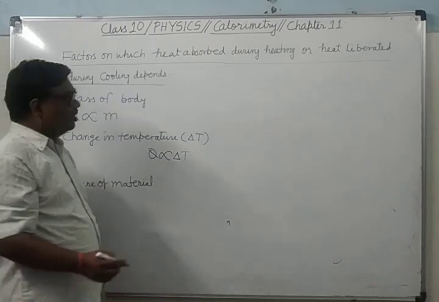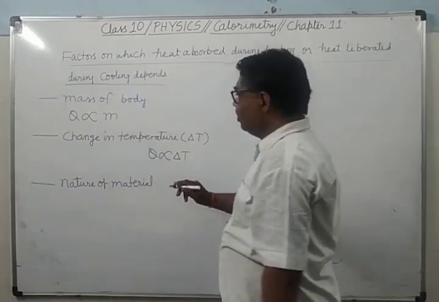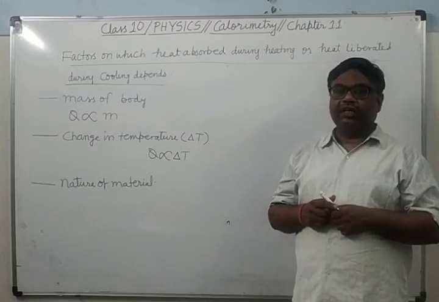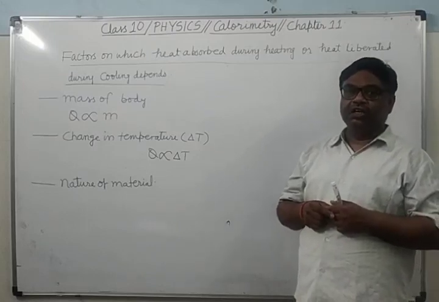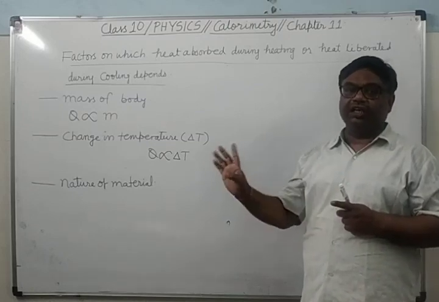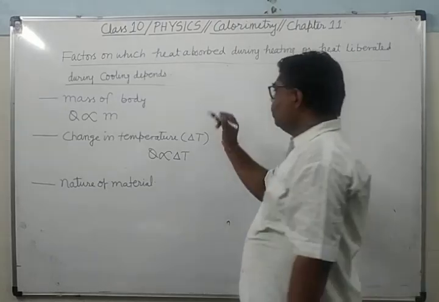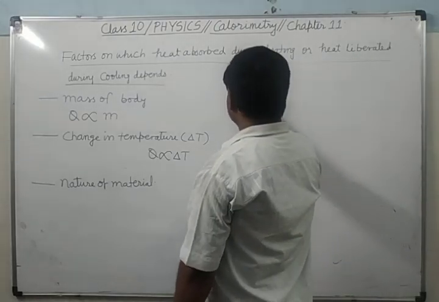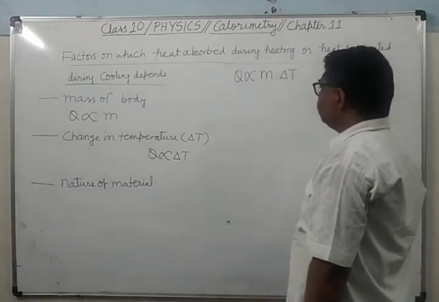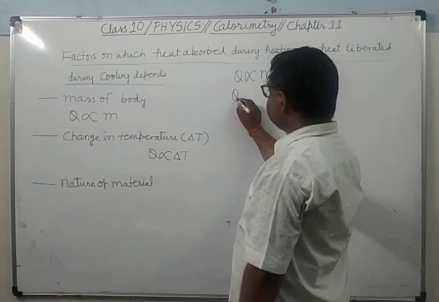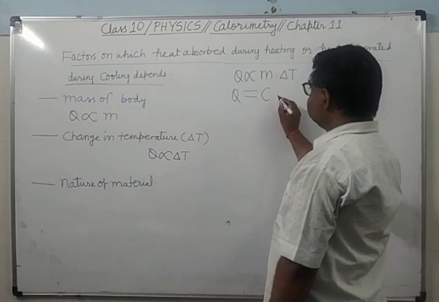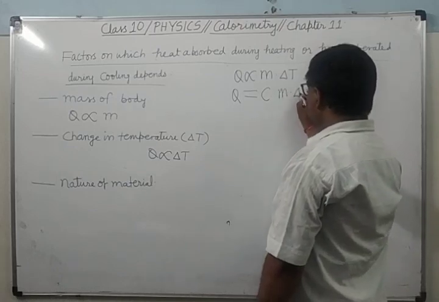Now if you combine these, what will you get? These are the three factors only: the heat absorbed by the body during heating or heat liberated by the body during cooling depends one upon the mass of the body, other on the change in temperature, and third on the nature of the material. When you combine this, you will get Q proportional to M into delta T. This sign of proportionality can be replaced by a constant. Here we have used this constant C into M into delta T.